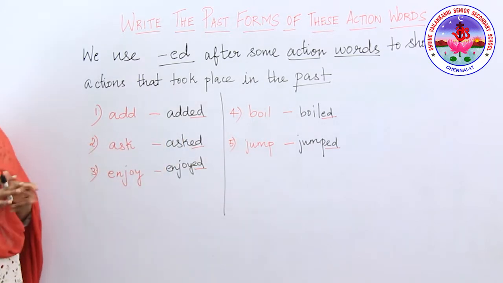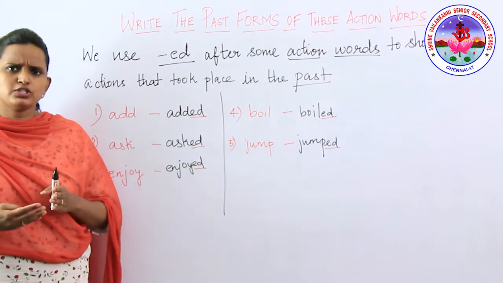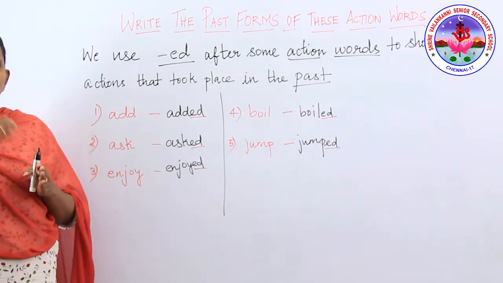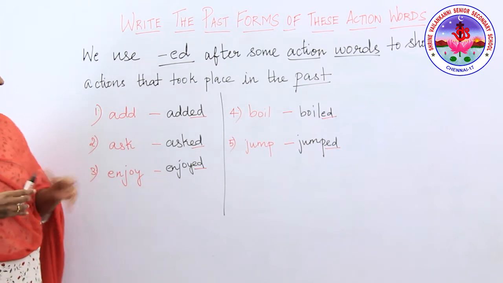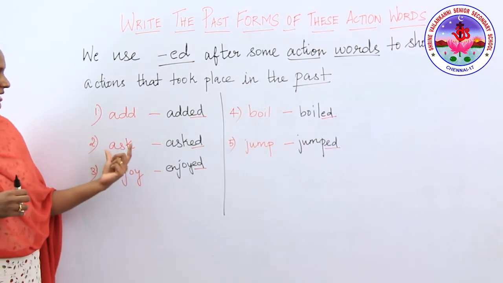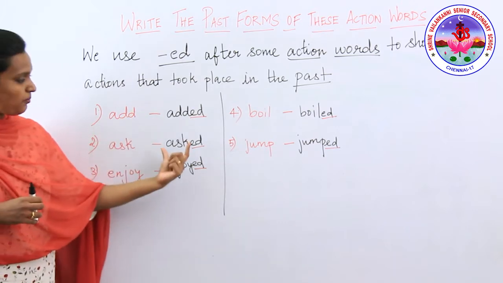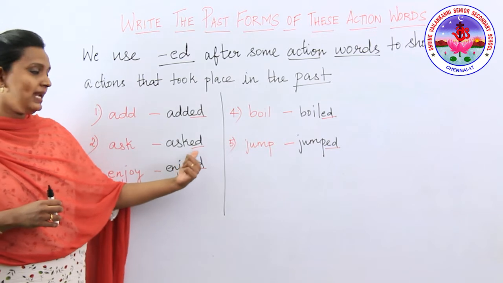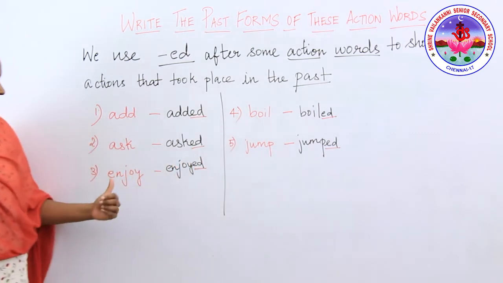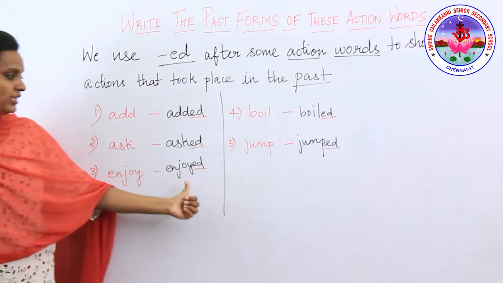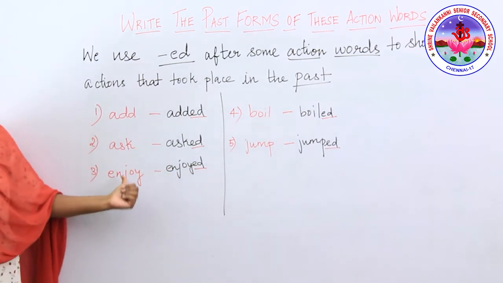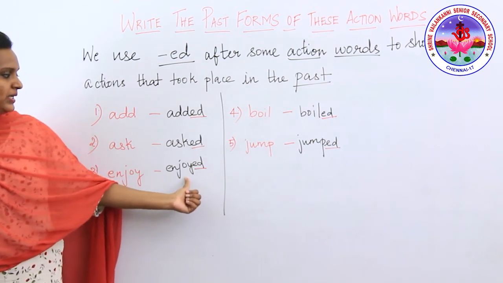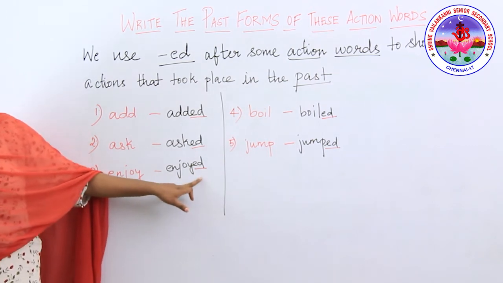The second word is ask. Ask is also an action word, isn't it? You open your mouth and you do that, which means it is an action word. The past form of this word is asked, which means that you need to add ed at the last. The third word is enjoy. This is an action word. The past form of this word is enjoyed, which means that you need to add ed at the last.